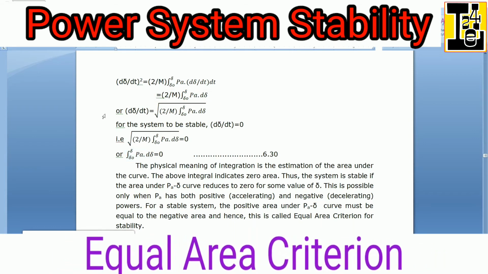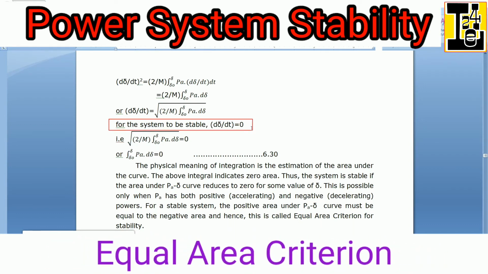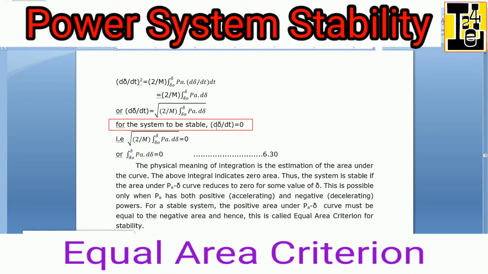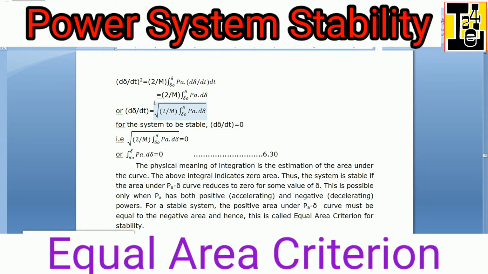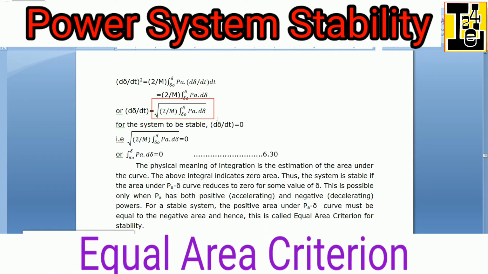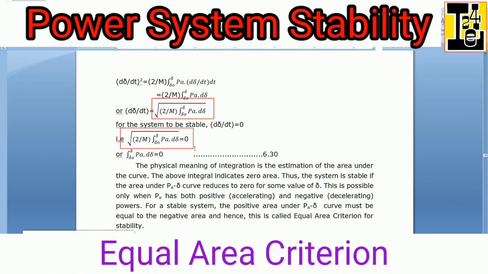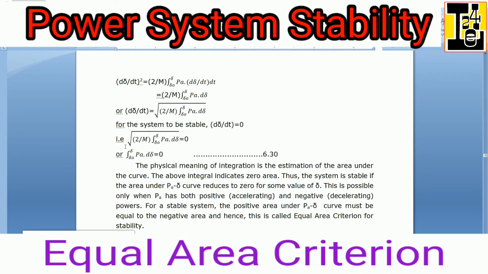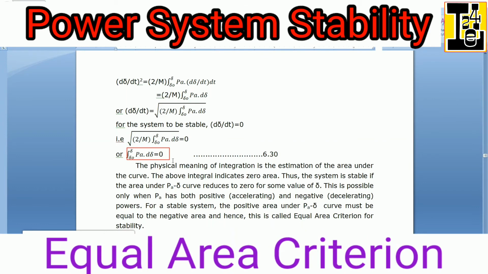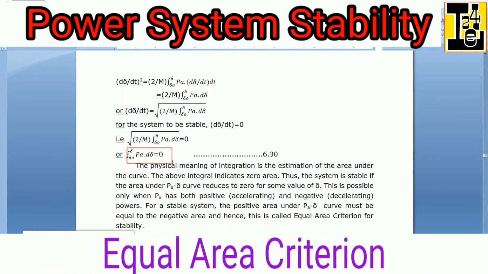Hence, for the system to be stable, dδ/dt should be 0. Hence, we can equate the RHS part of the equation to 0. That is, we can also write it as the integration of PA dδ over the limits δ0 to δ equals 0.